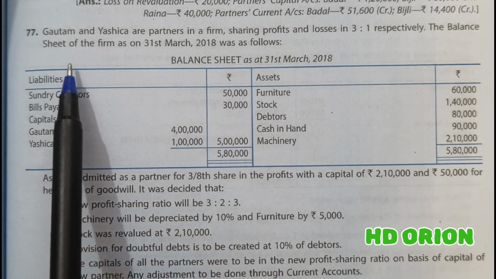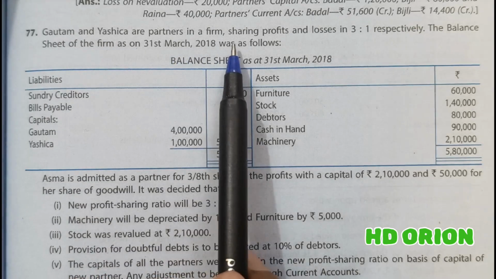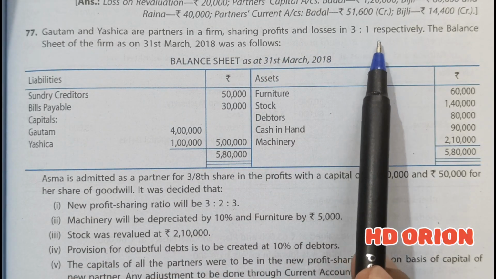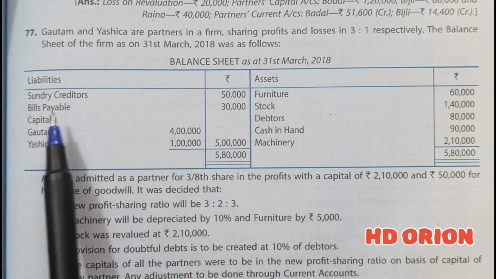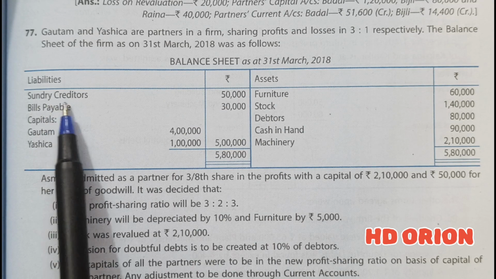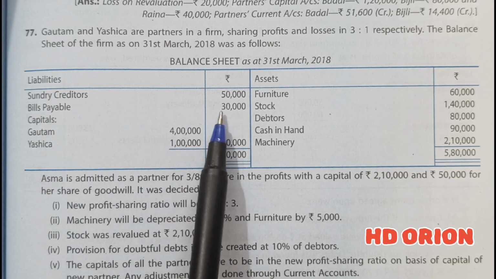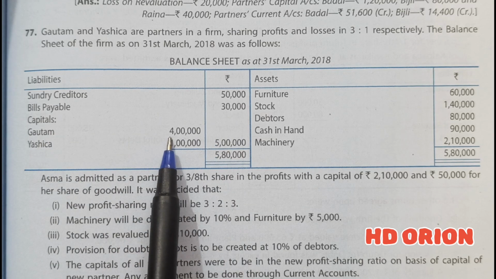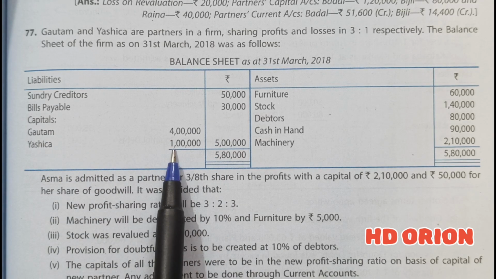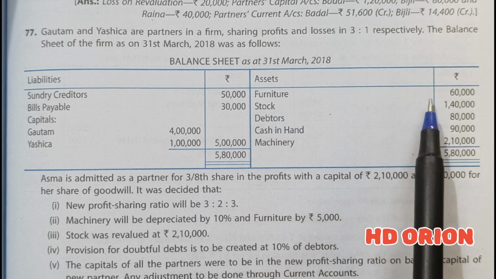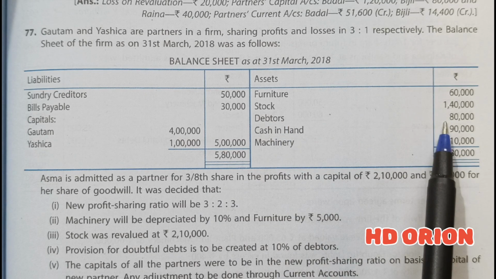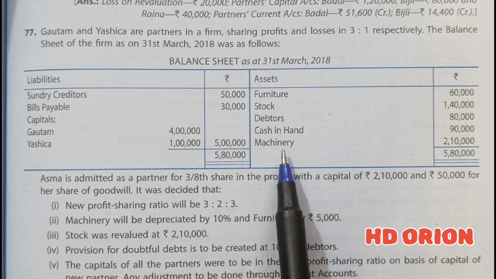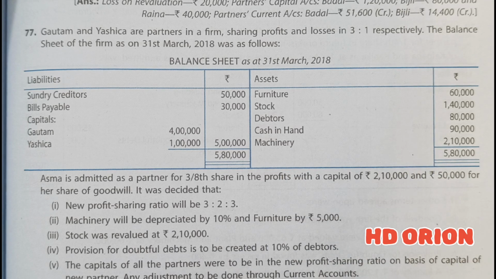Let us see question number 77. Gautam and Yashika are partners in a firm sharing profits and losses in 3:1 respectively. The balance sheet of the firm as on 31st March 2018 was as follows. On the liabilities side, sundry creditors rupees 50,000, bills payable rupees 30,000, capital of Gautam rupees 4 lakh, Yashika rupees 1 lakh. On the asset side, we have furniture of rupees 60,000, stock rupees 1,40,000, debtors rupees 80,000, cash in hand rupees 90,000, machinery rupees 2,10,000. Grand total is rupees 5,80,000.